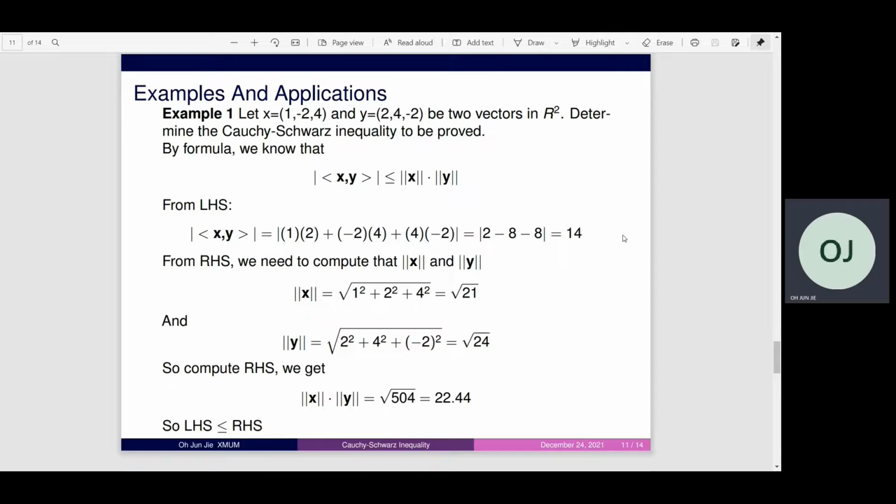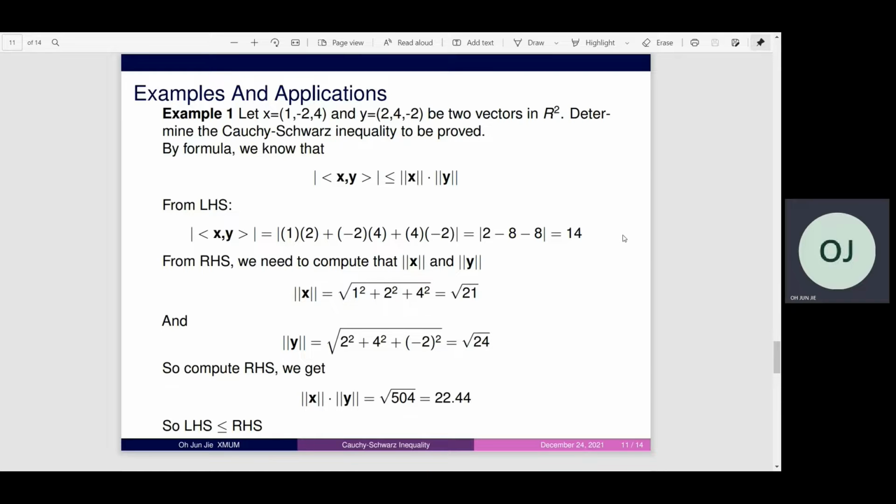From the right-hand side, we need to compute the norms of x and y. The norm of x is equal to the square root of 1 squared plus 2 squared plus 4 squared, which equals the square root of 21. And the norm of y is similar, so we compute the square root of 24.